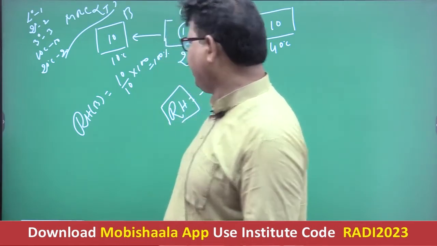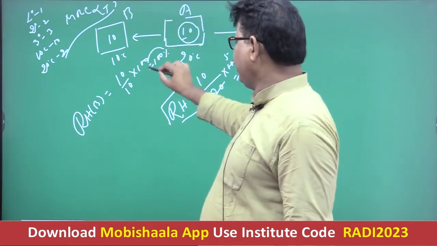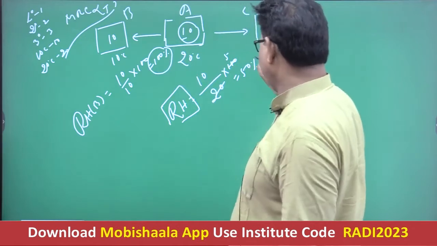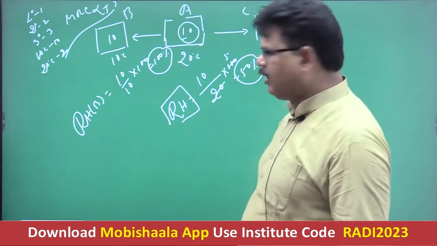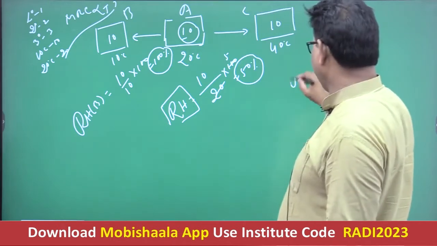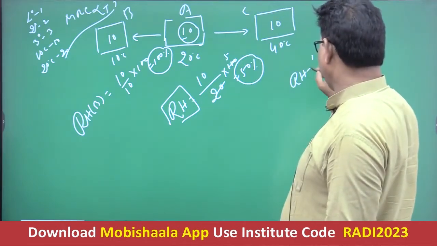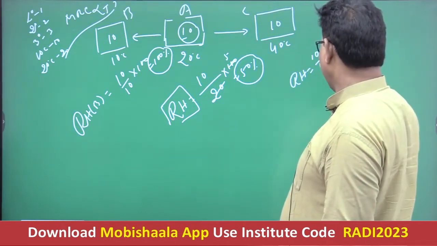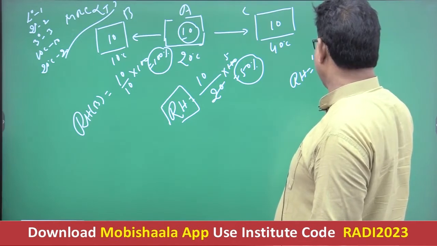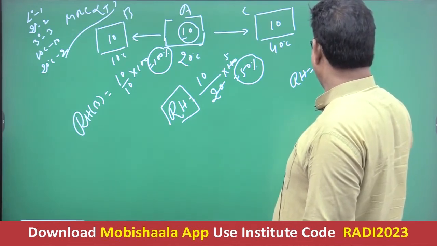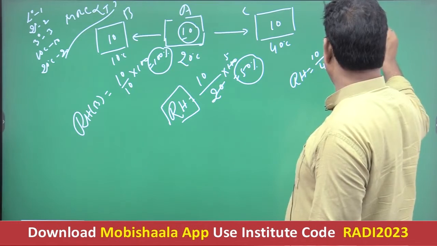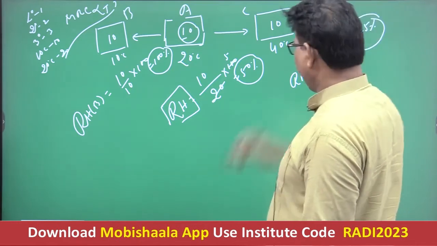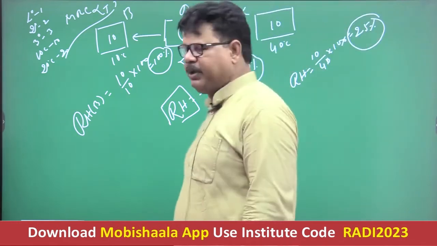Relative humidity is 100%. Okay. Here relative humidity is 100%. Here relative humidity is 50%. And I am calculating the relative humidity of C. Here relative humidity is equal to 10 upon 40 into 100. Okay. 10 upon 40 into 100 is equal to 25%. Get it now? So we have three conditions, A, B and C.